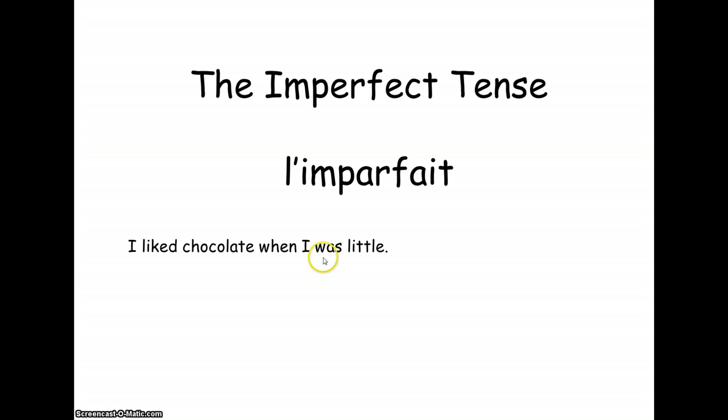The same with "when I was little". I was little didn't just happen once and was over quickly. It went on for a period of time. So this "I was" will be in the imperfect tense.